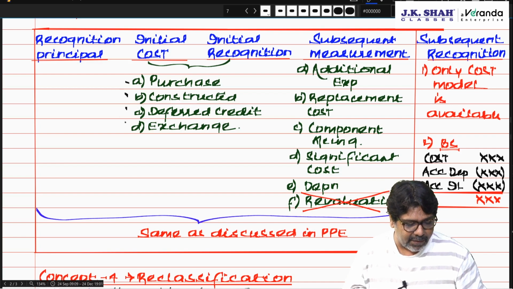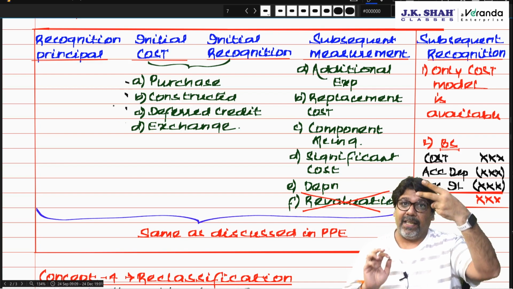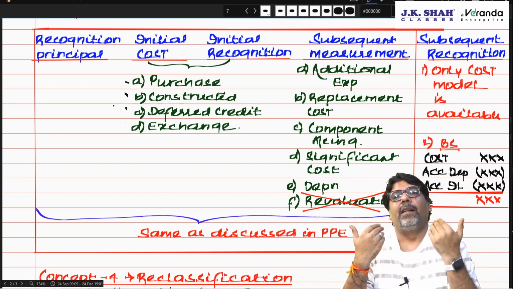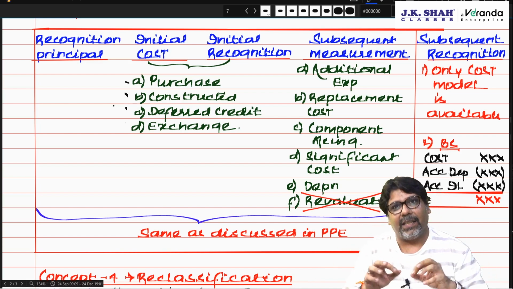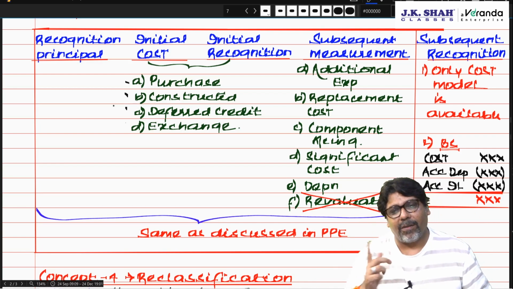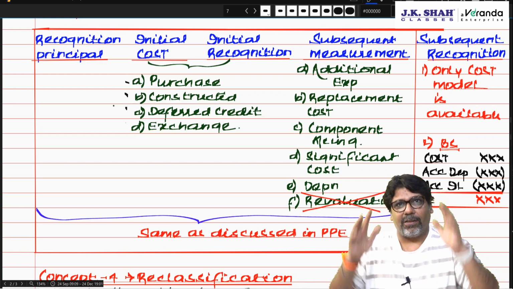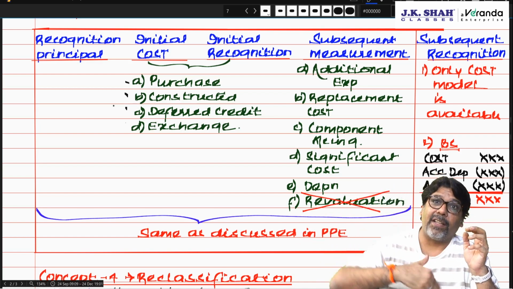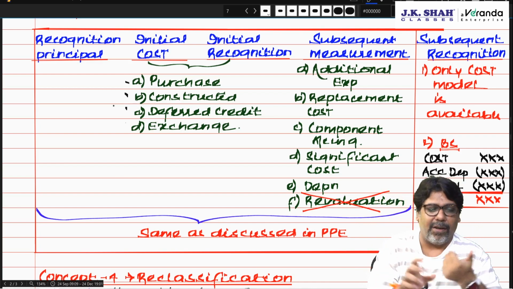How can you recognize it? Purchase, construct, deferred credit. Purchase cost, if you remember what we used to take: purchase price, yes. Trade discount, yes. Then non-refundable taxes, yes. And any expenditure incurred for bringing the asset into ready to use condition, all expenses should be added. Borrowing cost, if it is a qualified asset, it should be added. Correct. So construction cost, all material cost or labor cost, all direct expenses attributable to construction should be added. What should not be added? Staff training cost should not be added.